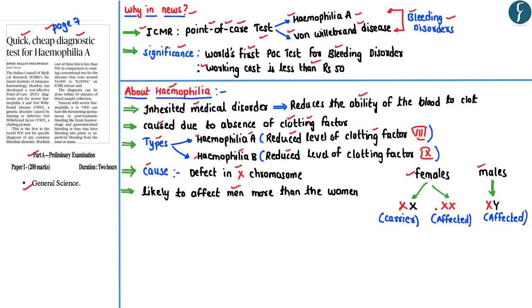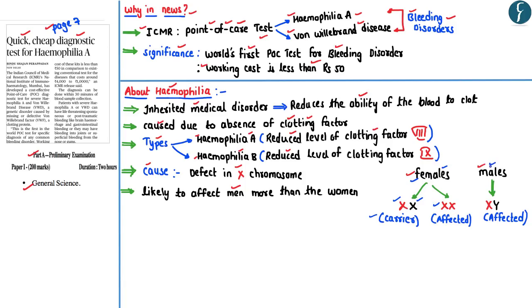Let us understand this by an example. The defective X chromosome here has been highlighted in red color, whereas the normal X chromosome has been highlighted in black color. So in case of females, if one of the X chromosomes is defective and the other X chromosome is normal, under such circumstances, the normal X chromosome would be able to compensate for the defective X chromosome. Now in this particular case, the female would be a carrier of hemophilia, but she would not be affected by hemophilia. The female would be affected by hemophilia only when both her X chromosomes are defective.